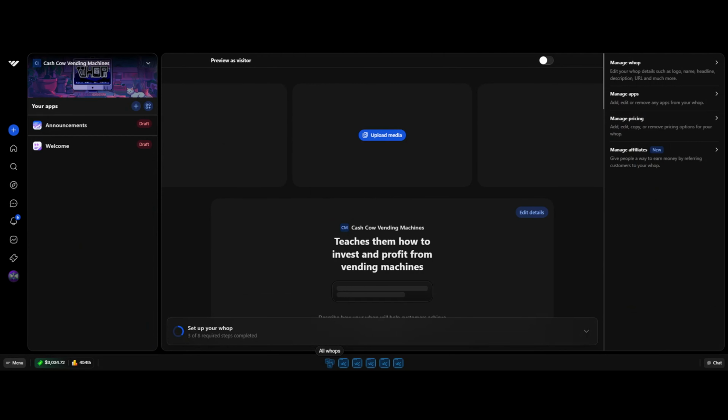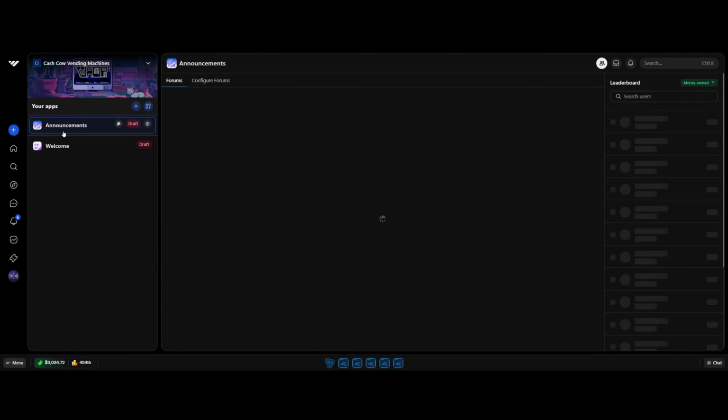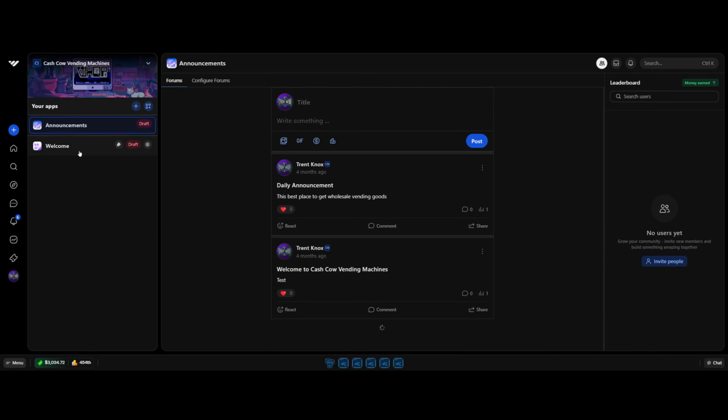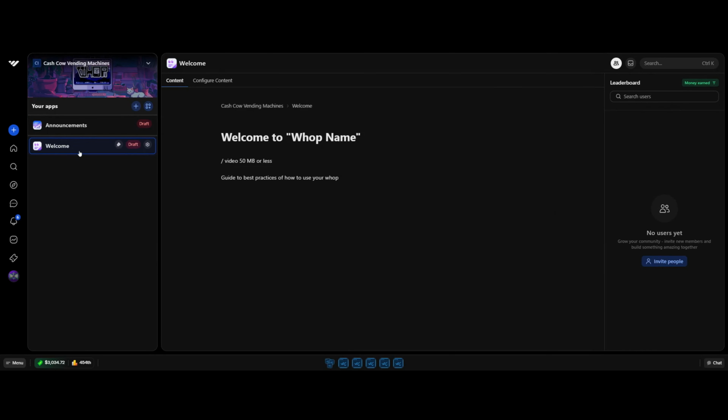The Cash Cow Vending Machine, where I taught you how to set up a form, how to set up a welcome page, right? This is how you do the 50. You put a video in that's 50 megabytes or less, and then you guide the best practice of how to use your Whop. You put that in there like so. Okay, well, we'll teach you one time again.